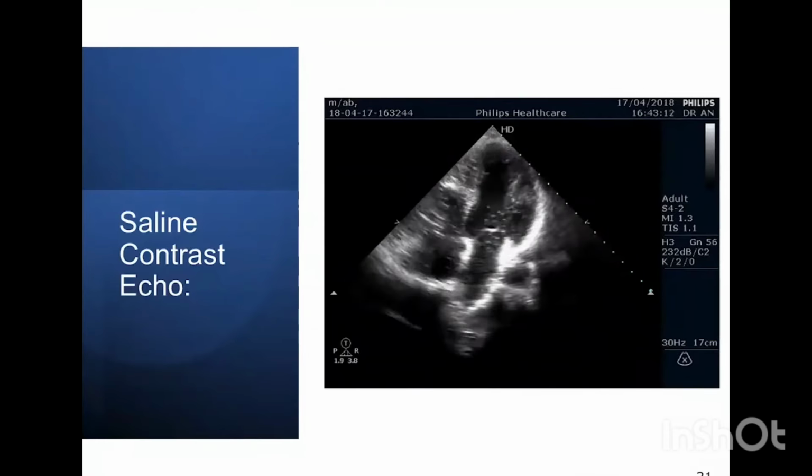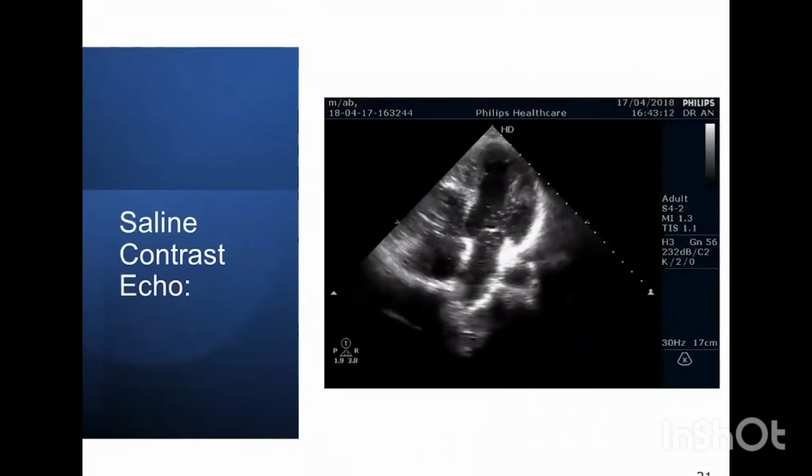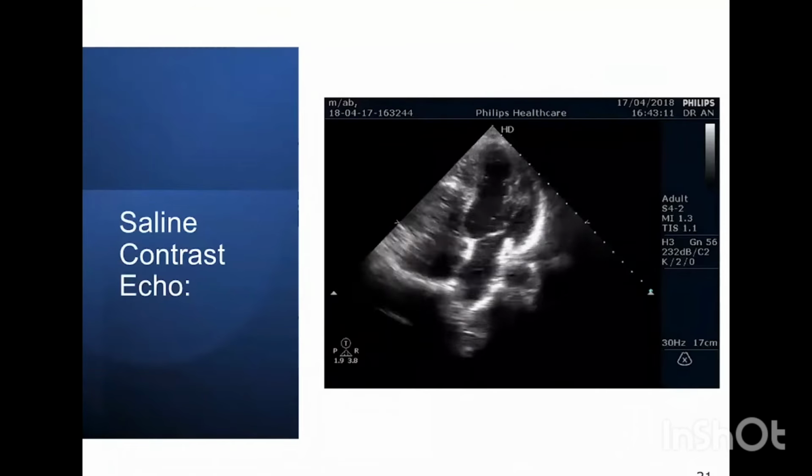Normally the agitated saline, when it is injected in the venous system, goes to the right side of the heart, and in absence of any intracardiac or extracardiac right to left shunts, it will not opacify the left-sided chambers. But here, this is a very short clip, after a few cycles, say 8 to 10 cardiac cycles, we had seen the appearance of agitated saline in the left-sided chambers, but there was no obvious shunt across the interatrial or interventricular septum.